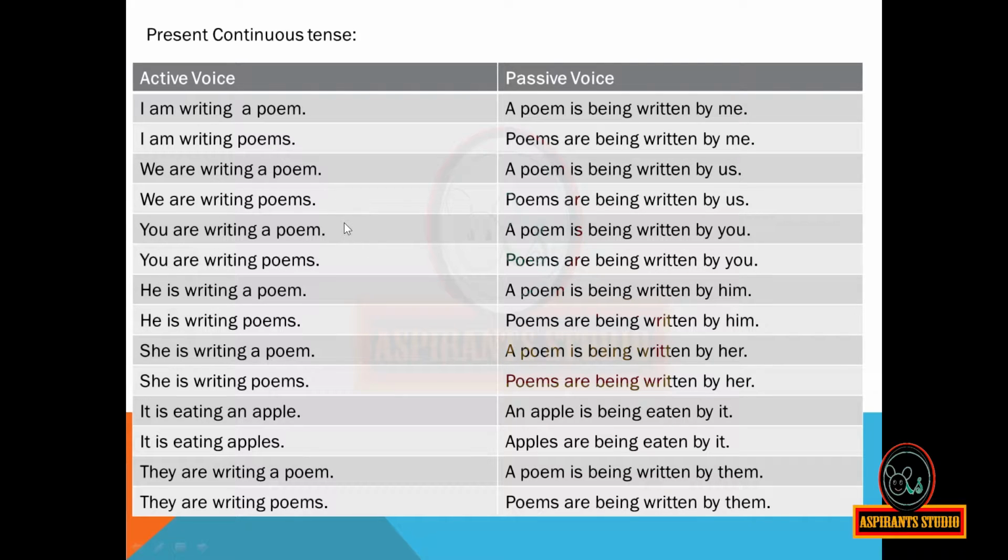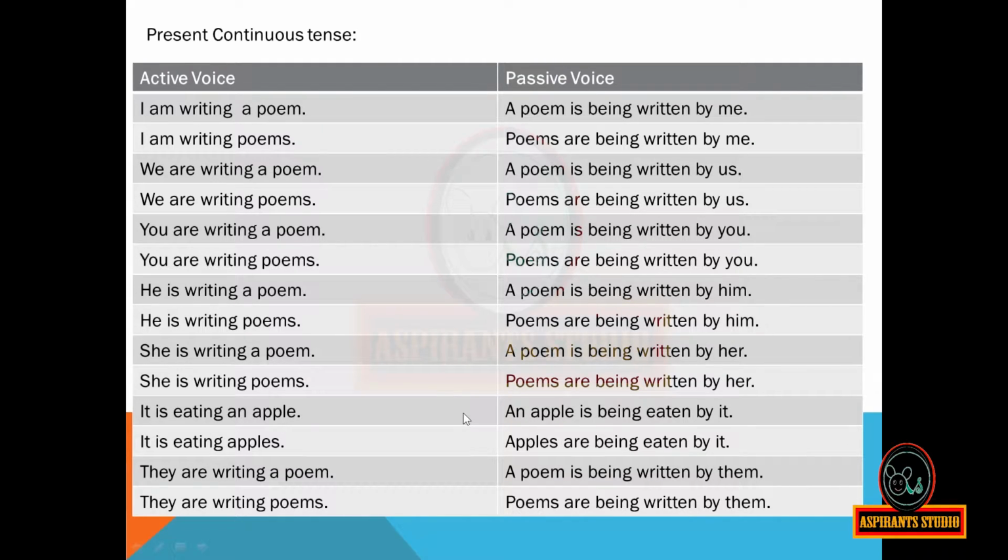You are writing a poem. A poem is being written by you. You are writing poems. Poems are being written by you. He is writing a poem. A poem is being written by him. He is writing poems. Poems are being written by him. She is writing a poem. A poem is being written by her. She is writing poems. Poems are being written by her.